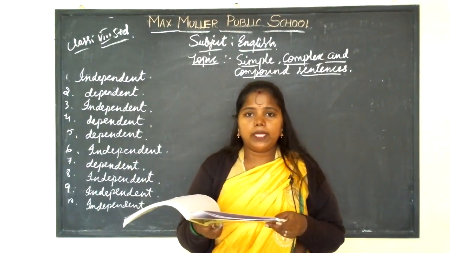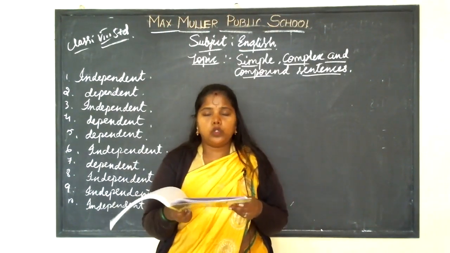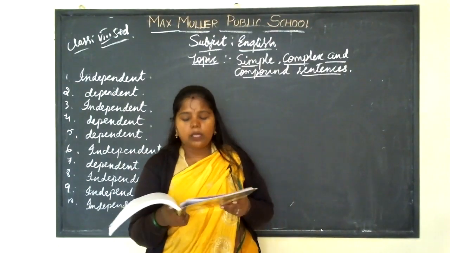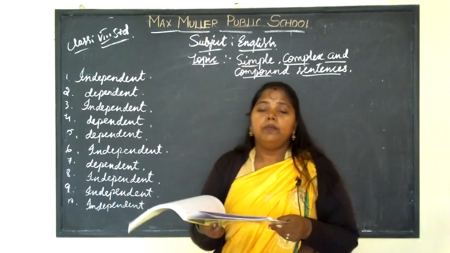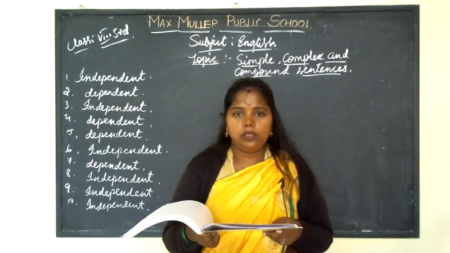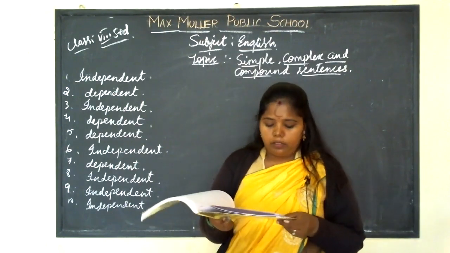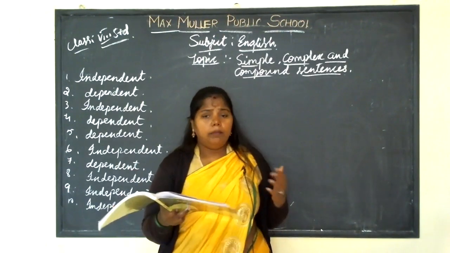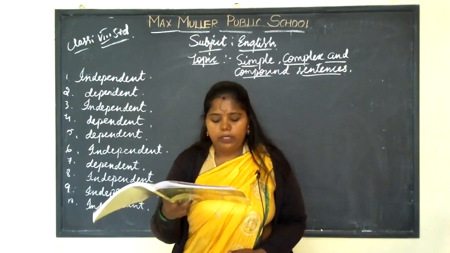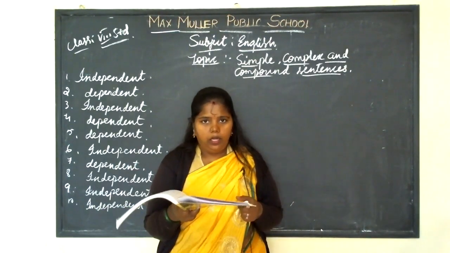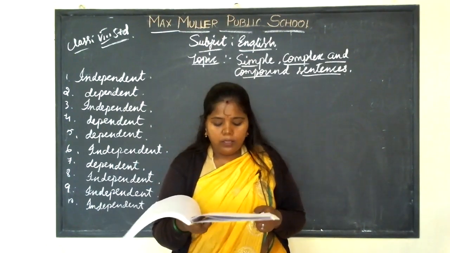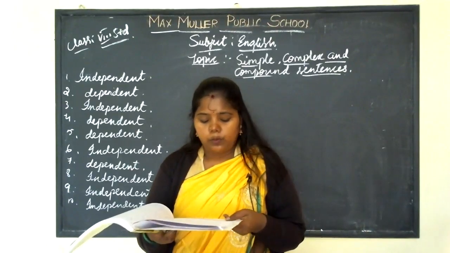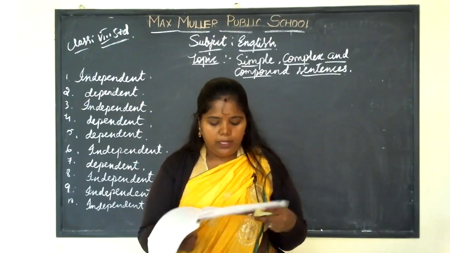A complex sentence contains at least two finite verbs. The subordinate clauses depend on the principal clause for their complete meaning, to give complete meaning. See, for example, people who work hard become successful. This is an example of a complex sentence.